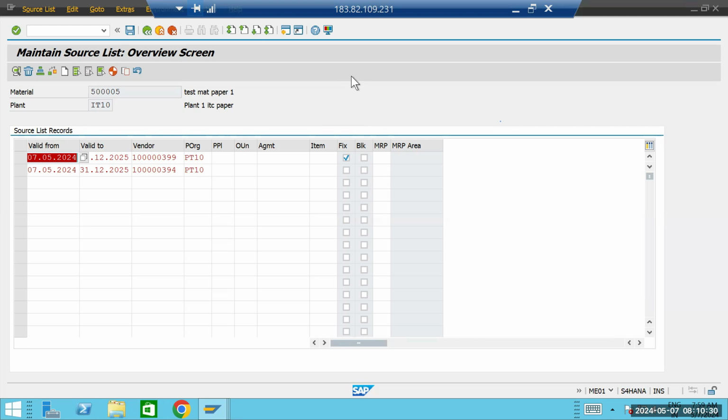Let's say some vendors are supplying you material at a cheaper price, but they will take one month or two months. In that case, you have to create a quota arrangement. You can save the time and you can save the money also. How can you save it?